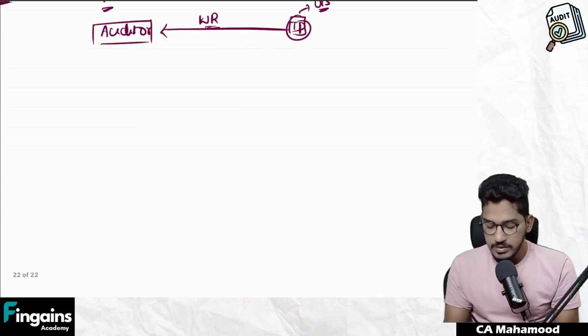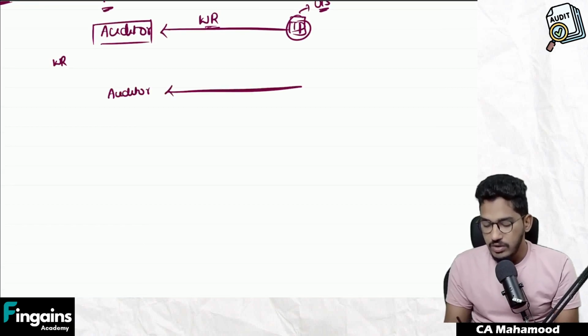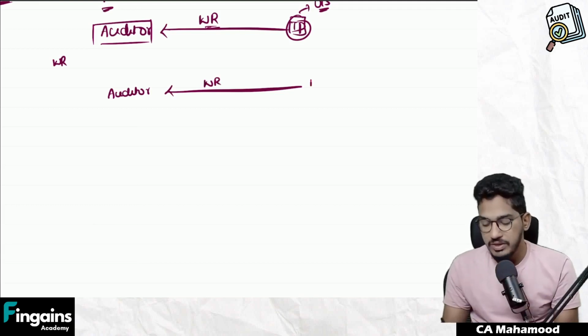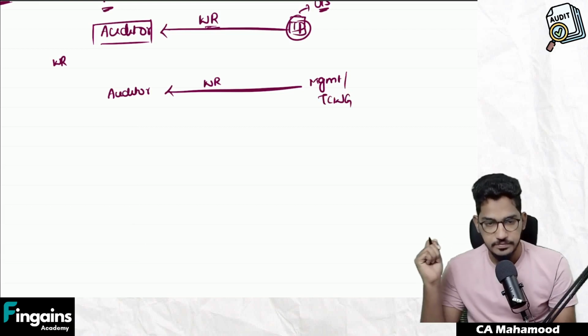Then what is written representation? A written representation is also a written confirmation or written response obtained by the auditor, but not from a third party, but from within the organization, from the people within the organization, like management or those charged with governance.